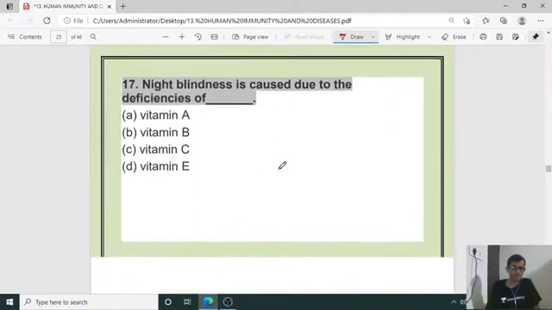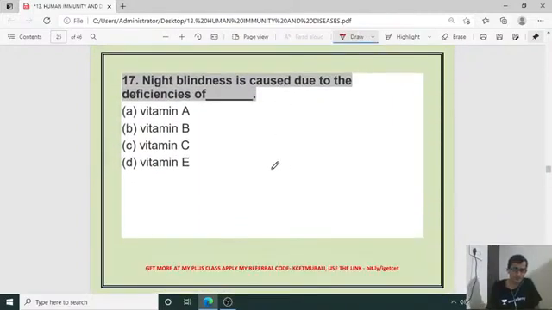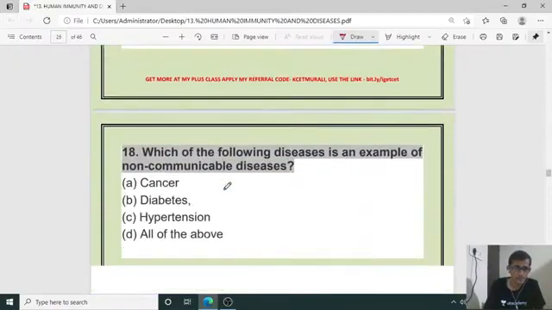17th. Night blindness is caused due to the deficiency of which vitamin? It is vitamin A. Vitamin A is responsible for night blindness in human beings. So for the 17th question, the right answer is A.